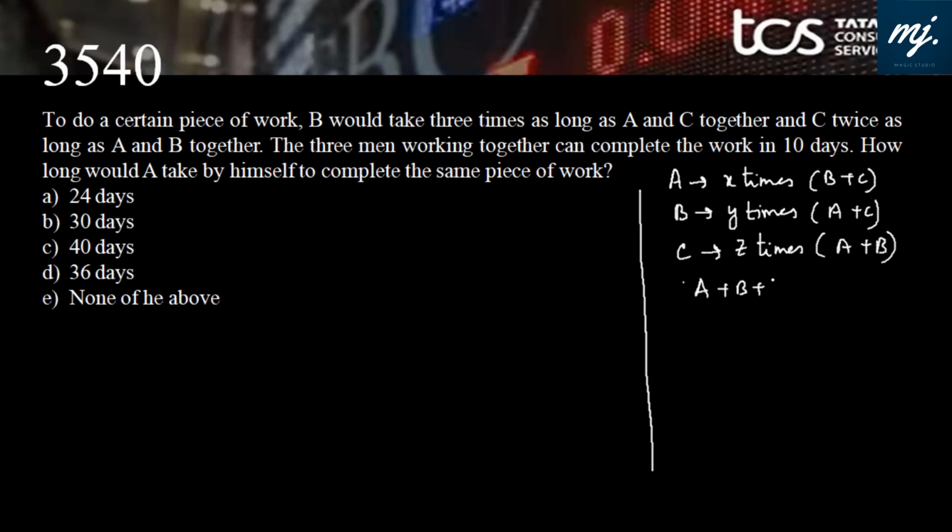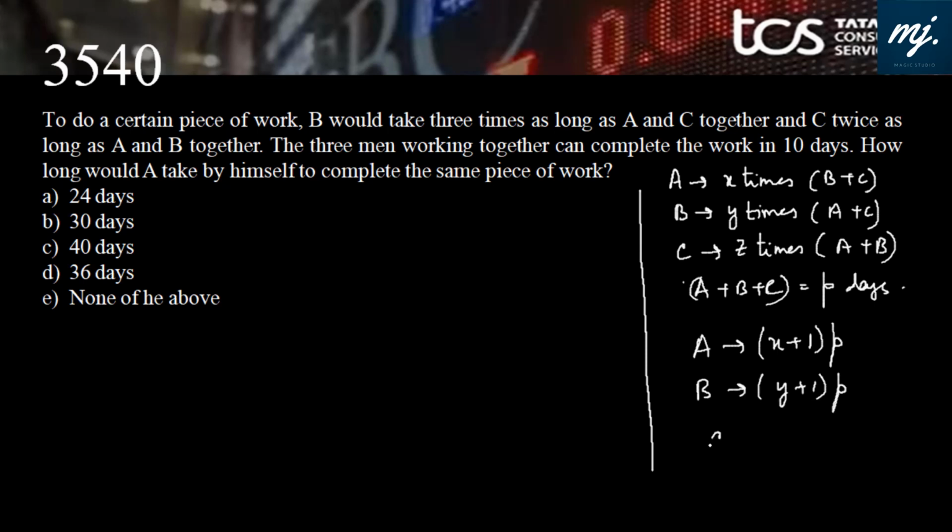And if A, B, C working together take P days to complete the work, then we can use directly: A will take X plus 1 into P days, B will take Y plus 1 into P days, and C will take Z plus 1 into P days to complete the work working alone. Straight away we can use this formula.